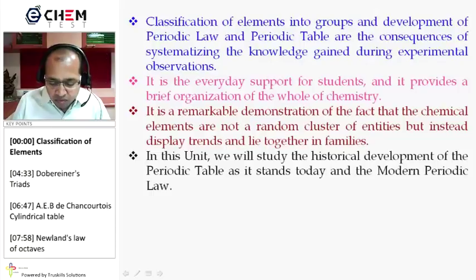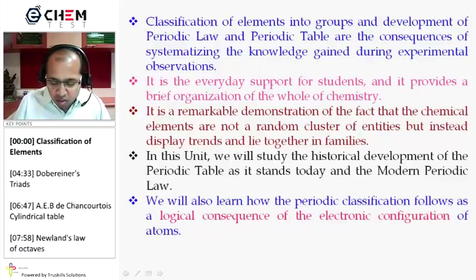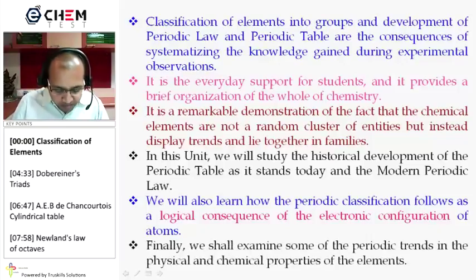In this unit, we will study the historical development of the periodic table as it stands today and the modern periodic law also. We will also learn how the periodic classification follows as a logical consequence of the electronic configuration, means how periodic classification is related with the electronic configuration of an element. All this periodic classification is directly or indirectly related with the electronic configuration of an element, that we will realize in this chapter.